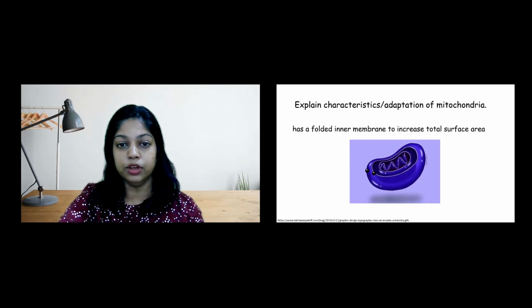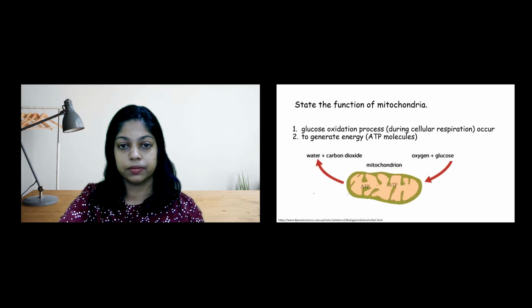Mitochondrion has a folded inner membrane to increase the total surface area for respiration. In mitochondria, glucose is broken down using oxygen to release energy in the form of ATP.